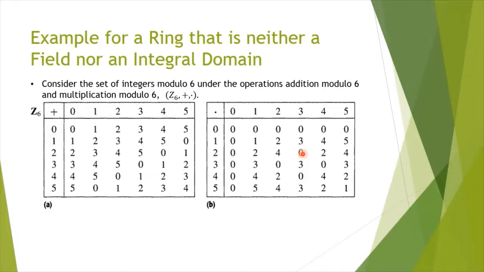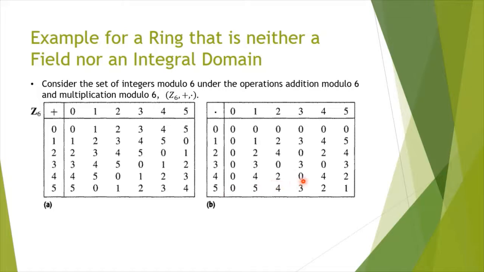You are taking two non-zero elements 2 and 3 and obtaining 0 as a result. 2 into 3 is 6, and 6 is equal to 0 under modulo 6. Similarly, 3 into 2 is 0, and 3 into 4 is also 0. 3 into 4 is 12, and 12 is equivalent to 0 under integers modulo 6. Similarly, 4 into 3 is also equal to 0.